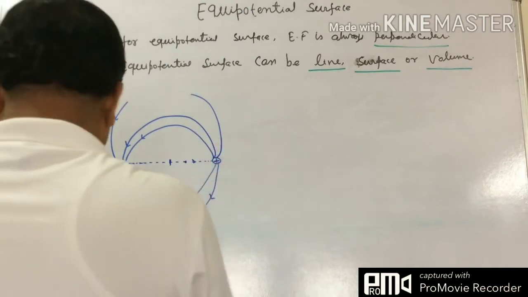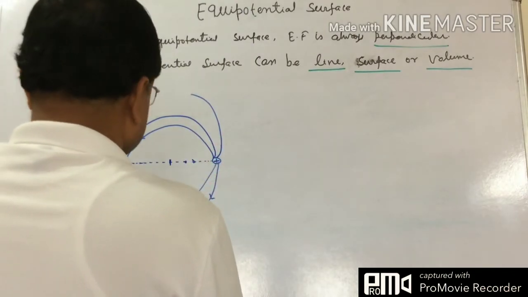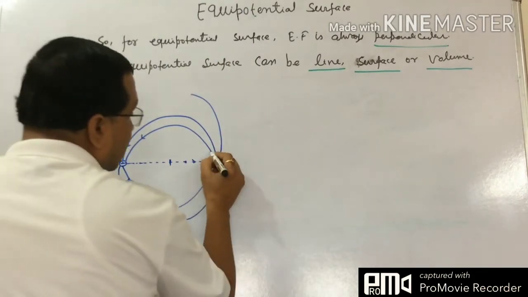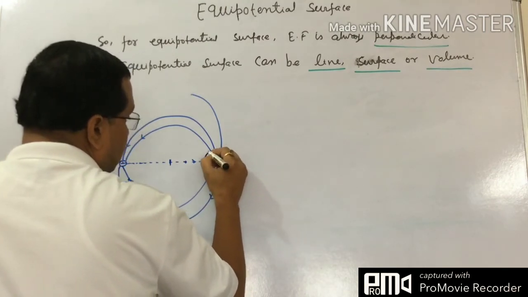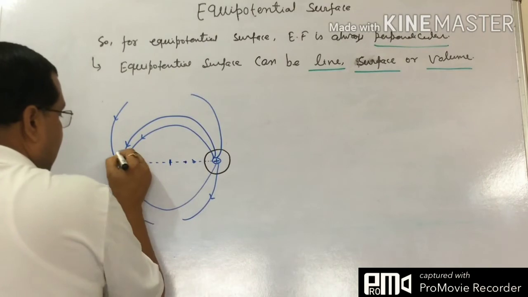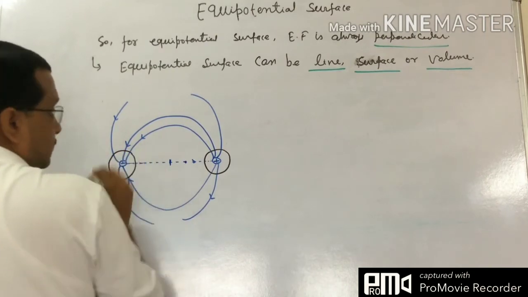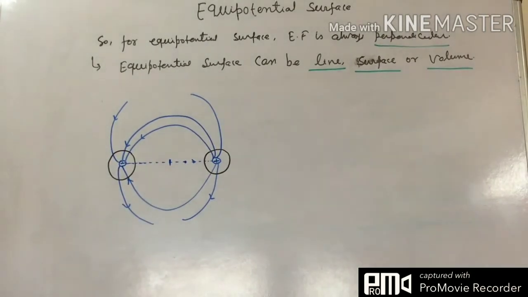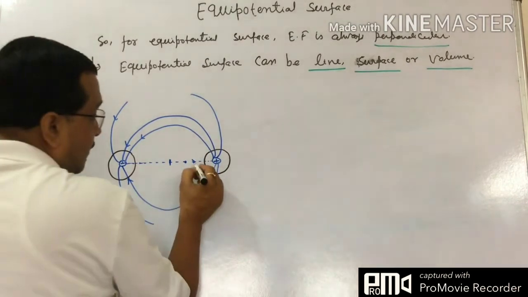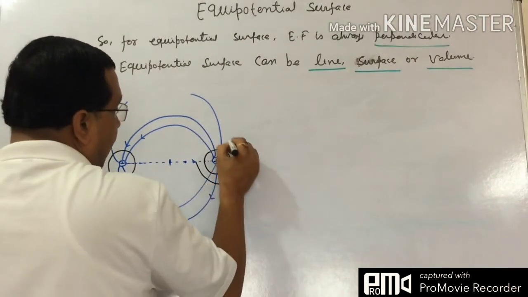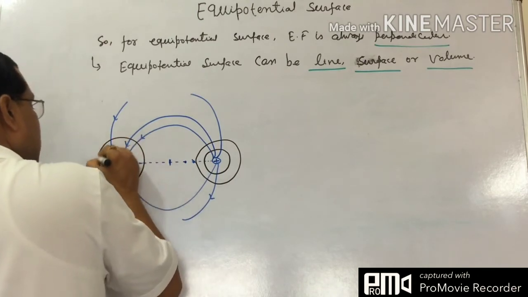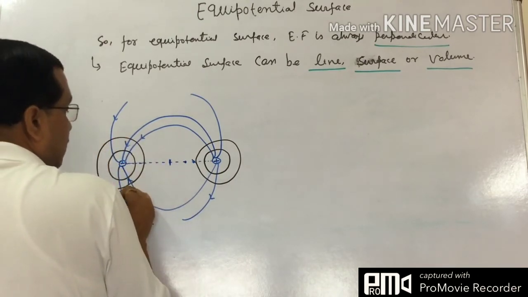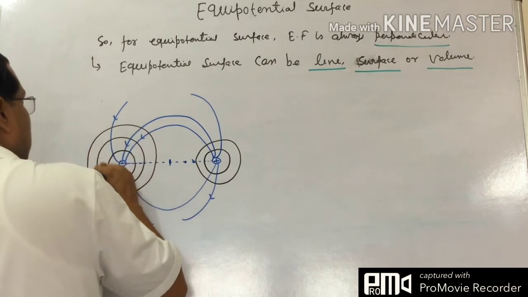So for this part, if we consider a circle from here, suppose R1, then again for this it is R1, right? This and this have the same potential value.